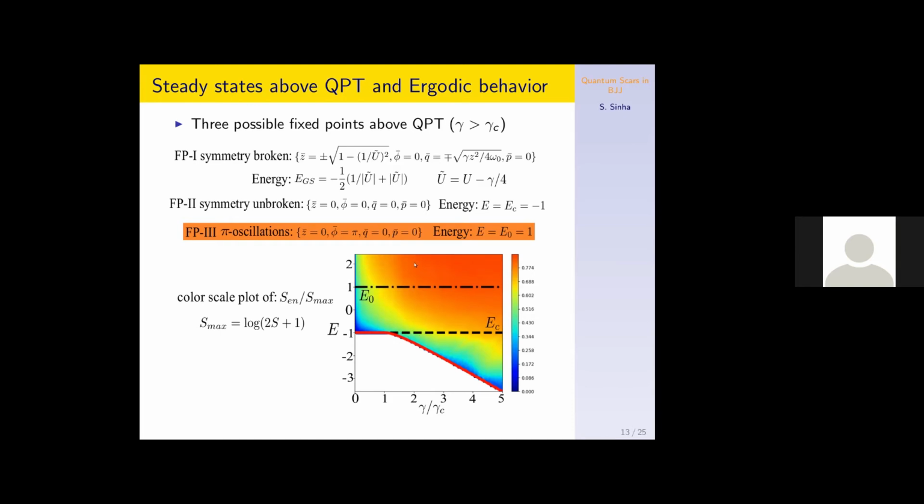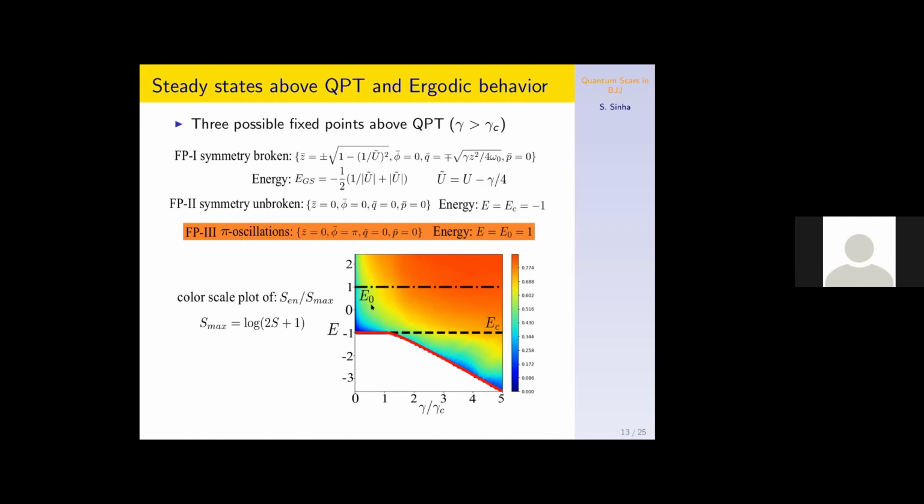The energy levels can be shown in this figure. This figure shows the variation of the energy levels with the coupling to the bosonic mode. There is a kink-like structure, which is the point where the quantum phase transition occurs, and then the ground state shows a symmetry broken structure, etc.